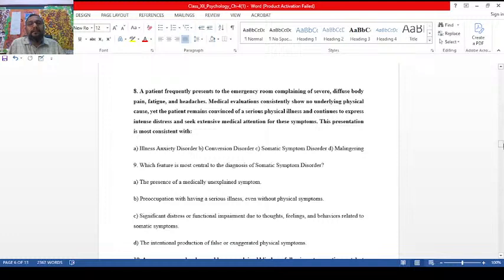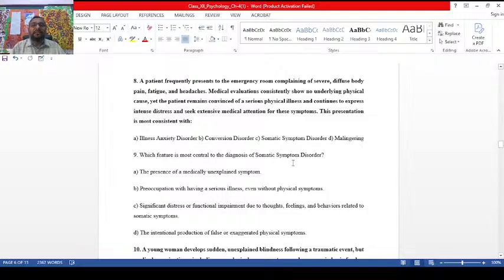A patient frequently presents to the emergency room complaining of severe diffuse body pain, fatigue, headaches. Medical evaluations consistently show no underlying physical cause. Yet the patient remains convinced of a serious physical illness. Yes, this presentation is basically which disorder? If you see, this is called somatic symptom disorder. Now you look into this area. The question of 8th one is somatic symptom disorder.